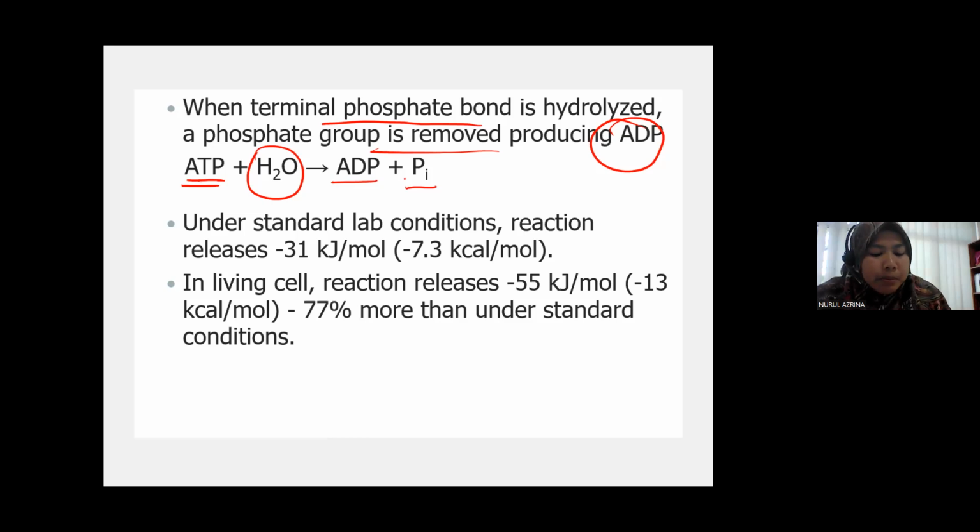Since this process is exergonic, meaning it releases energy, how much energy is released for every 1 ATP hydrolyzed? Dia akan release sebanyak 31 kilojoule per mole of energy. And you can see here there is a negative sign kat depan ni, nampak tak? This negative value bermaksud energy is released.